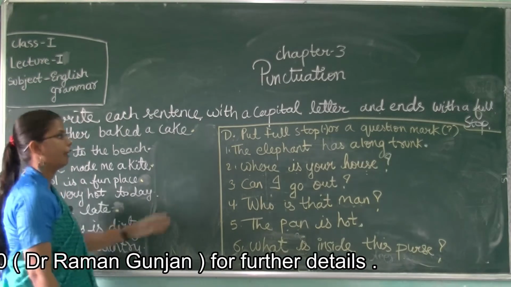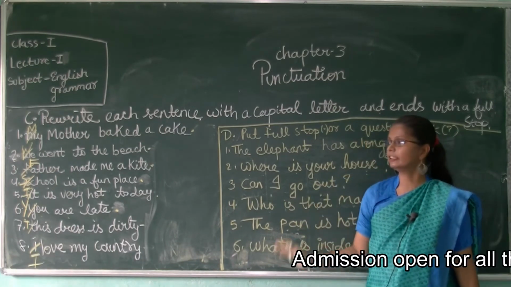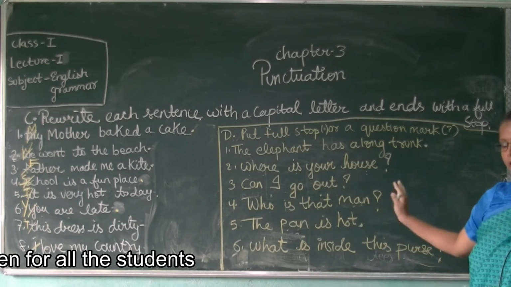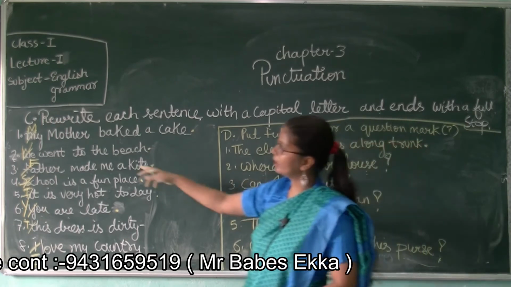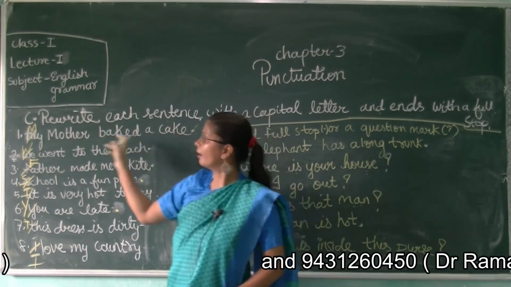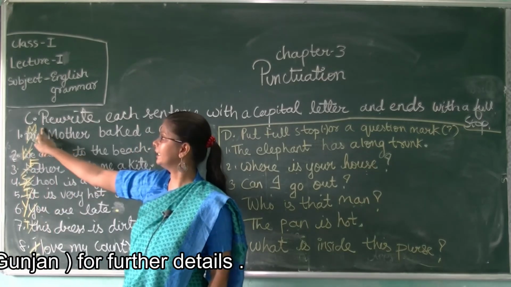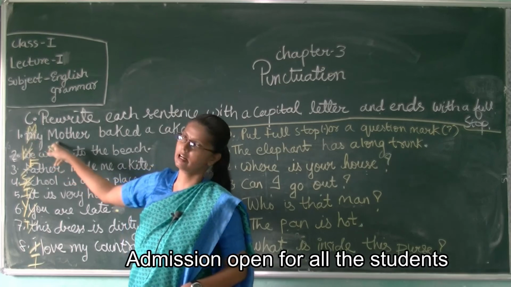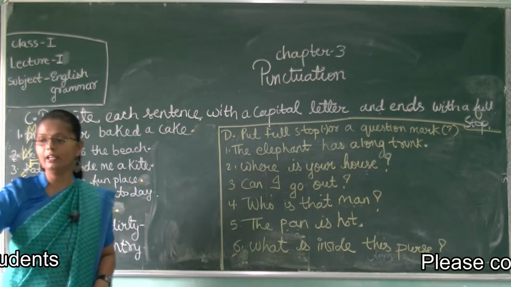Okay, I think we have completed every exercise. We have solved every exercise, questions and answers, well. Okay children, just copy down all these answers in your book, and wherever the question says rewrite, you have to write it again. Here space is not given, but in your book space is given, so just write all these sentences again with a capital letter. Okay, with the given space you just write the answer.